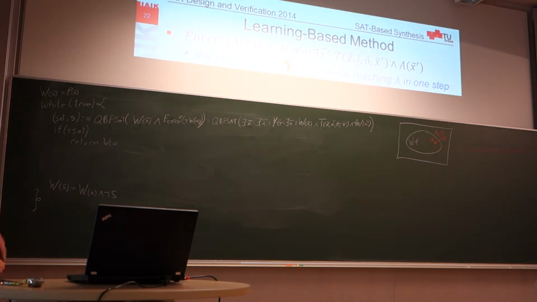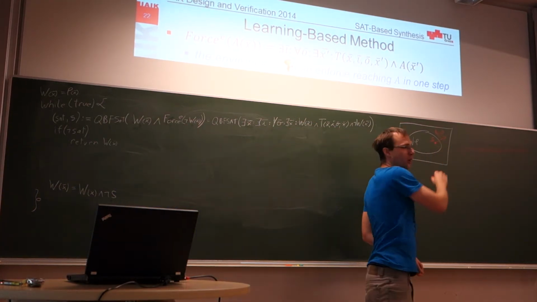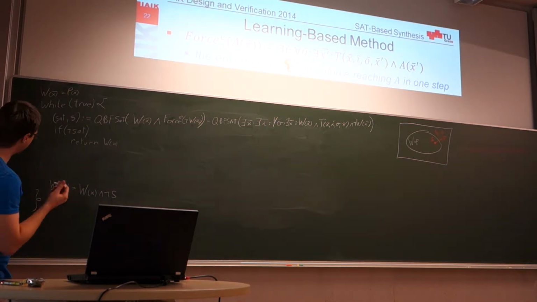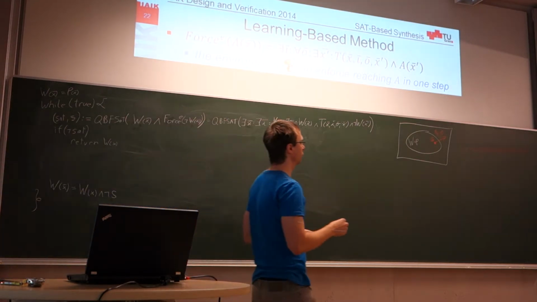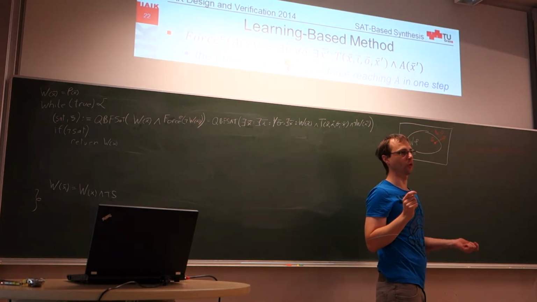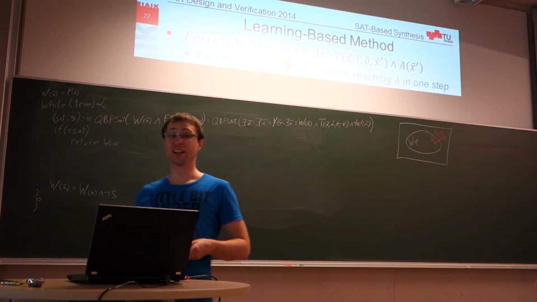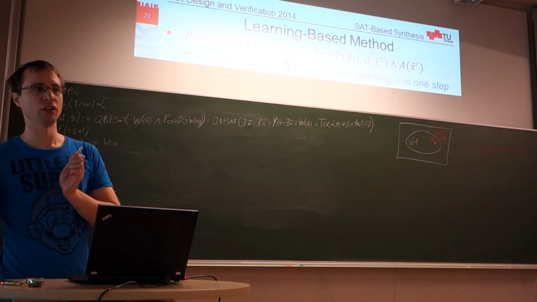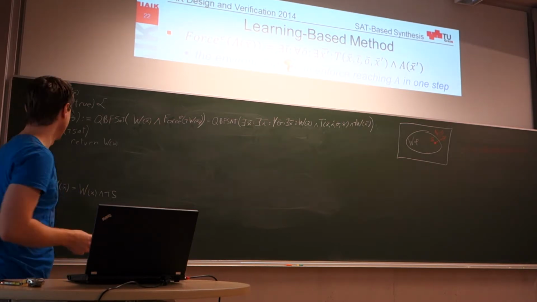Let it run and it will iterate over all problematic states in our winning region and exclude one after the other. Actually, there is one small thing missing. When we exclude a state from the winning region, we can also check whether this state is one of the initial states, because if we exclude one of the initial states, then this means that from the initial state the evil environment has a strategy to enforce that we violate our specification. So this means basically that the specification is unrealizable.